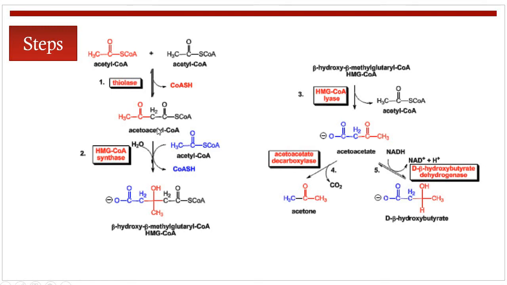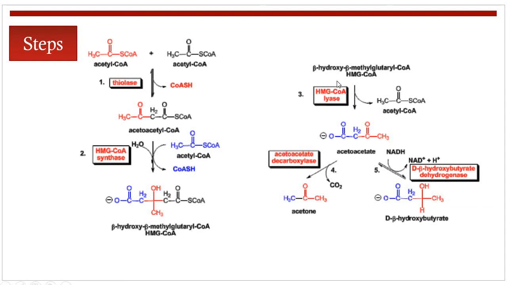This acetoacetyl coenzyme A then reacts with another molecule of acetyl coenzyme A and water to form beta hydroxymethyl glutaryl coenzyme A, also known as HMG coenzyme A. The reaction is catalyzed by HMG coenzyme A synthase. This is the structure for acetyl coenzyme A, the structure for acetoacetyl coenzyme A, and this structure is for beta hydroxymethyl glutaryl coenzyme A.